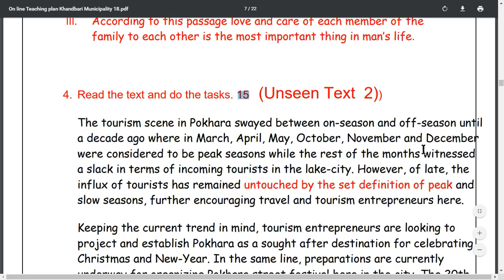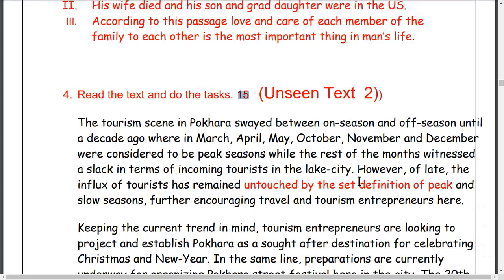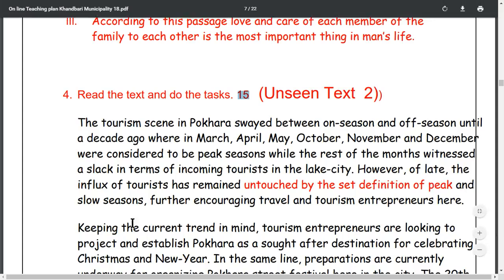Witnessed means saw. Slack means less. In terms of incoming tourists in the lake city. However, of late, the influx means incoming. Influx means arrival of tourists has remained untouched. Remain means stayed. Untouched means unaffected by the set definition of peak and the slow season.